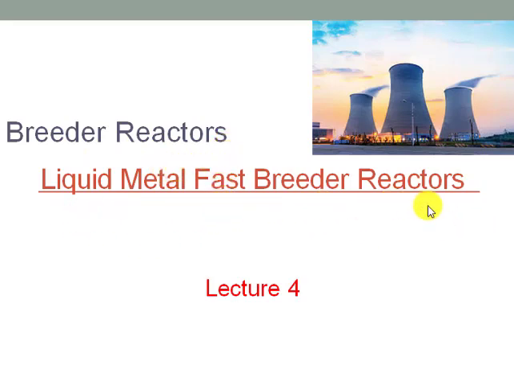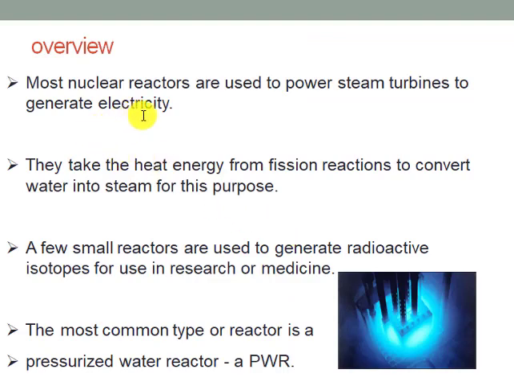Before starting the topic of breeder reactor, I will overview some of the previous studies. Most of the nuclear reactors are used to power steam turbines to generate electricity. They take the heat energy from the fission reaction to convert water into steam for this purpose. Some of the reactors are used to generate radioactive isotopes and also used for research purposes. The most common type of reactor is the pressurized water reactor.